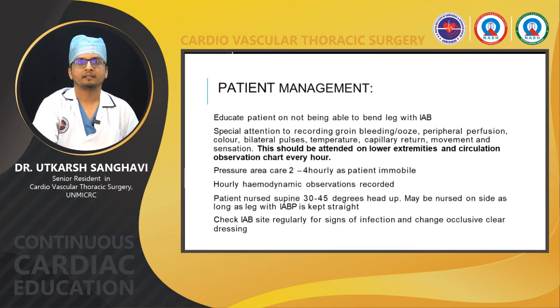Look for any color changes in the limb. Look for bilateral pulses. Look for the temperature, whether it is warm or hot, capillary return, movement, and also whether sensory sensations are present or not. This should be attended on lower extremities, and a circulation observation chart should be maintained every hour, not even 2 hours. Every hour this has to be charted by the nurse or even by the duty doctor.